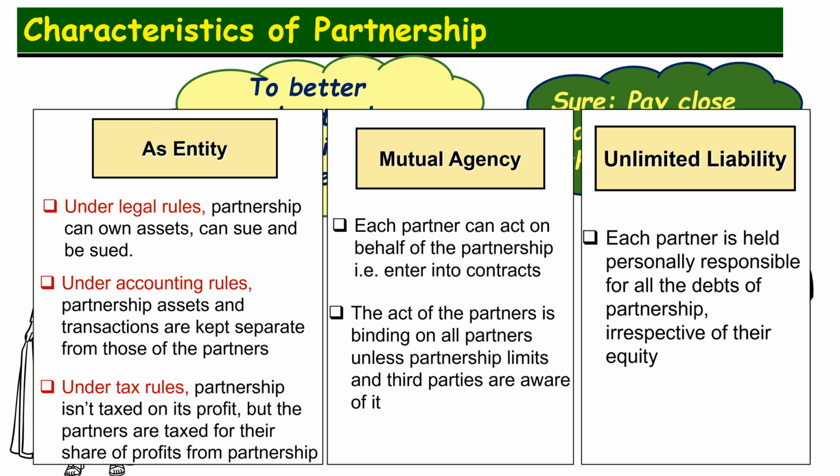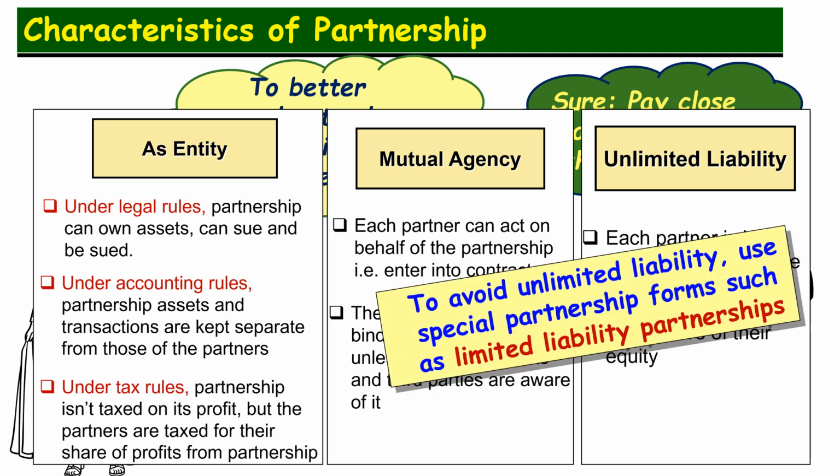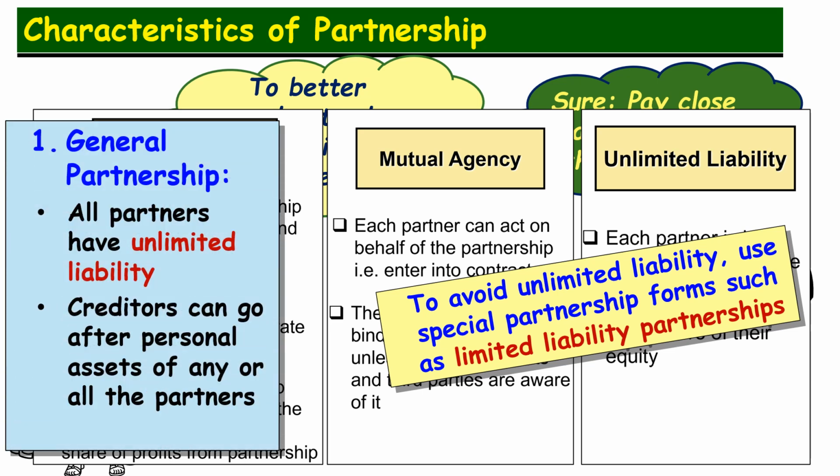So there is this unlimited liability, and this unlimited liability makes a partnership very unattractive as a form of business. Therefore, to avoid unlimited liability, some other forms of partnerships have been developed. So let's talk about those other forms of partnerships. Now, number one is the general partnership. In a general partnership, all partners have unlimited liability. All partners are general partners. That means that the creditors can go after the personal assets of any or all of the partners.